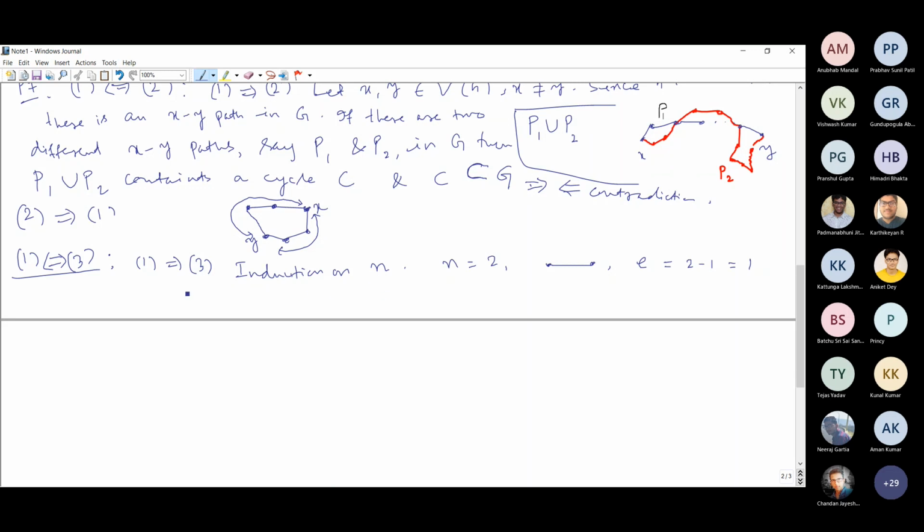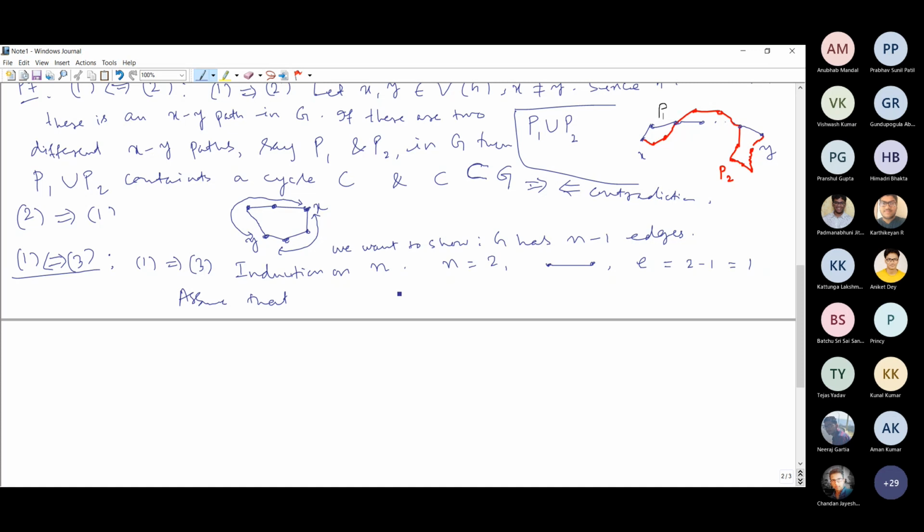Okay, so assume that this is true. What are we proving? What statement are we proving? By induction, here we want to prove that the graph has n minus 1 edges. This is our statement. We want to show that G has n minus 1 edges.